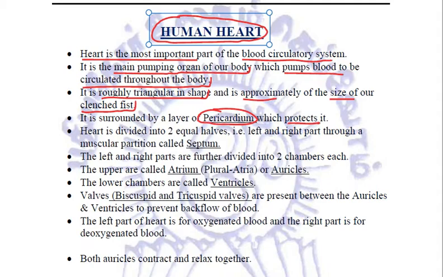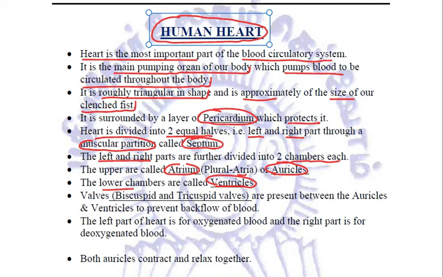Furthermore, the heart is divided into two equal halves, that is left and right part, through a muscular partition which is called septum. These left and right parts are further divided into chambers, two chambers each. The upper ones are called atrium, the plural is atria, which is also known as auricles, and the lower two chambers are called the ventricles.